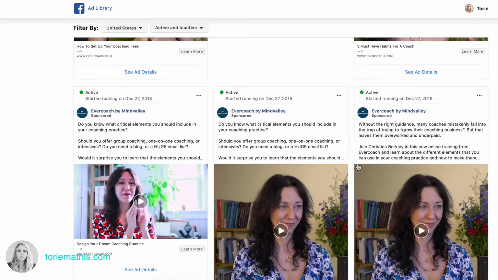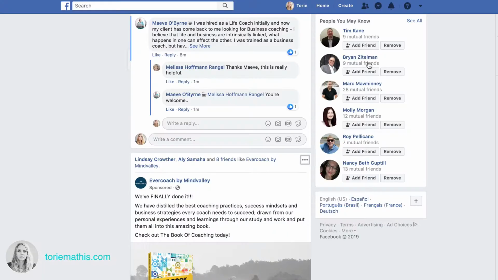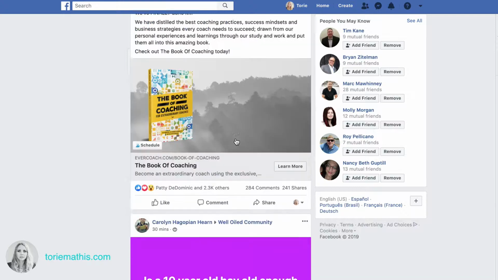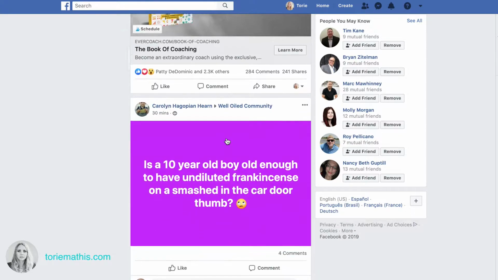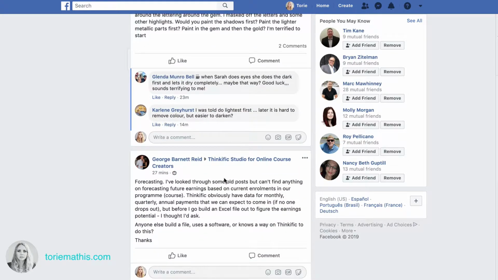So part of advertising on Facebook, part of advertising in general, is research. And this is one way that you can go and find out a lot of information about companies that you know about, people that you follow, and see kind of what they're doing so that you can model from what they're doing. So let's take a look again. Let's see, I had another one on here. So there's that ad, and it looked like that one had been running for quite a while with them. So I had another one here.